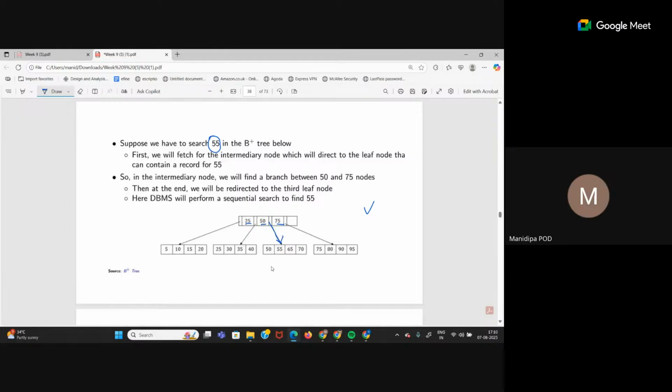And then again in this node, how will I search? Linearly, I have to search. First search 50, then search 55. So you have to first reach the desired node. Then inside the node, you have to linearly search.